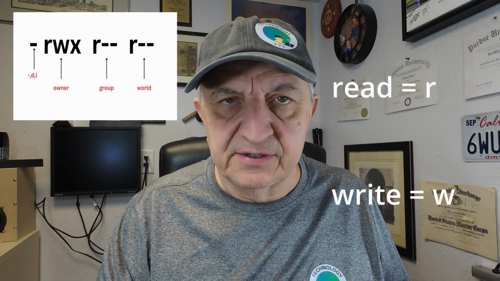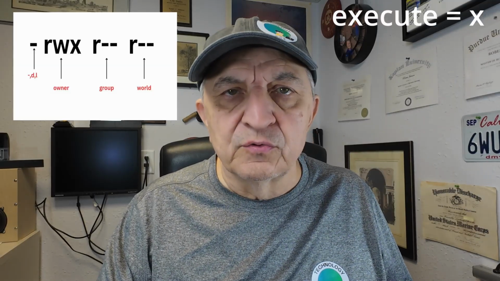Permissions are split into 3 groups: owner, group, and the world. Each group has 3 possible permissions: read, write, and execute. If there's a letter there, then the group has permission. If there's a dash, the permission has not been granted. So if you see rw-, r--, r--, that means the owner can read and write, and the group can only read, and the world can only read.